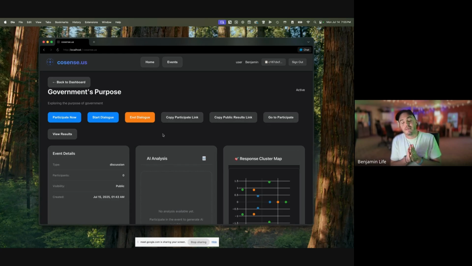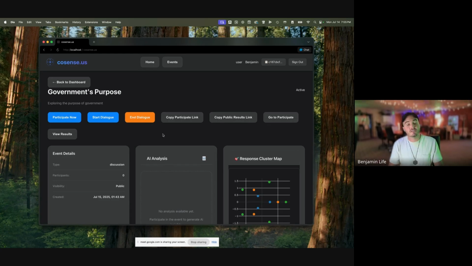And so I imagine that for larger scale civic dialogue processes, we would need to have this tool reconfigured to work with the APIs of the major large language models, and that would probably cost a few dollars maximum per dialogue. But right now, just for the proof of concept, everything is running here locally on my device, which is why that just took so long.